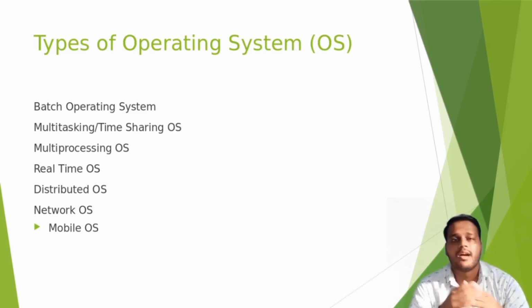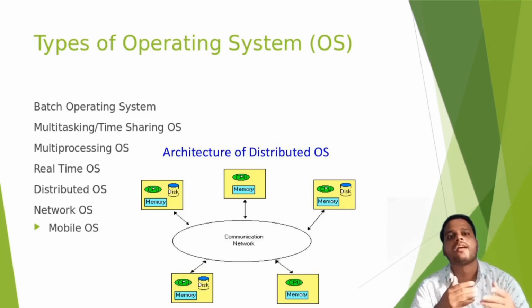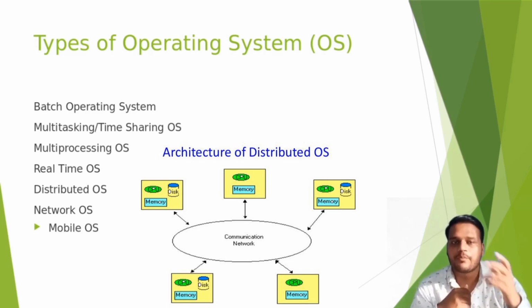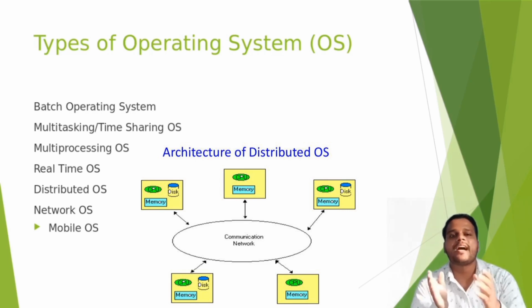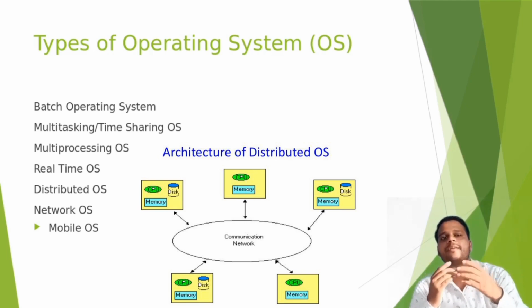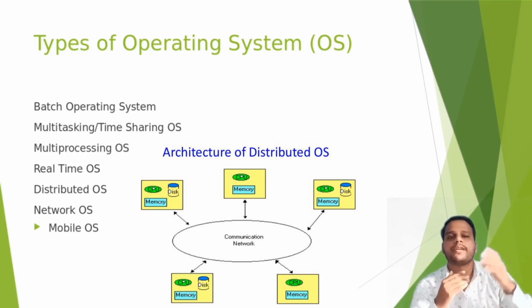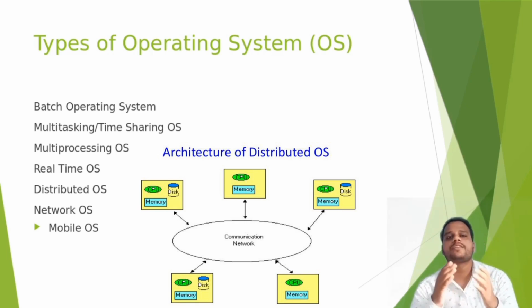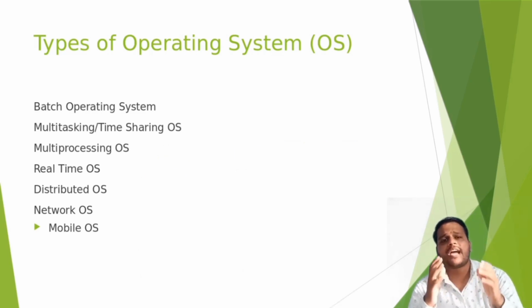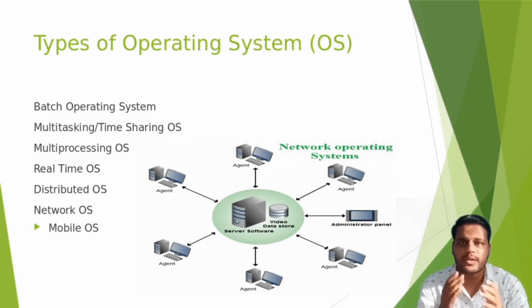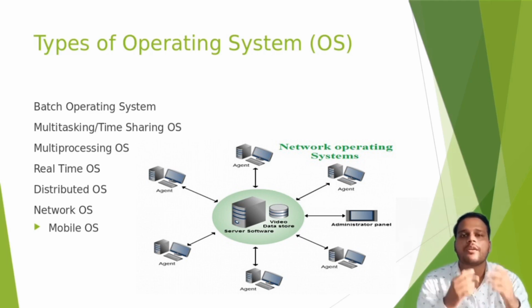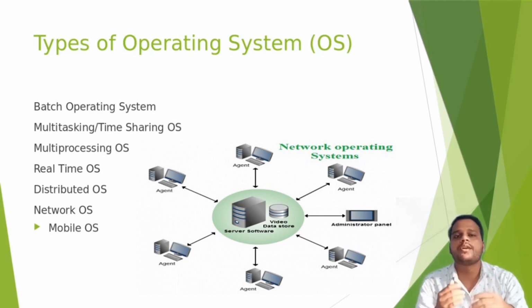What is distributed OS? Nowadays we are going more and more online, which forms a cloud system of computers. In distributed OS, there are several different computers, and the processing of a task is performed at a different location or on a different system, so that the load on a system decreases and performance increases. What is network OS? All types of server OS are known as network OS, like Windows 2000 Server, Ubuntu Server, etc. These are responsible for the server machine responding to a client.